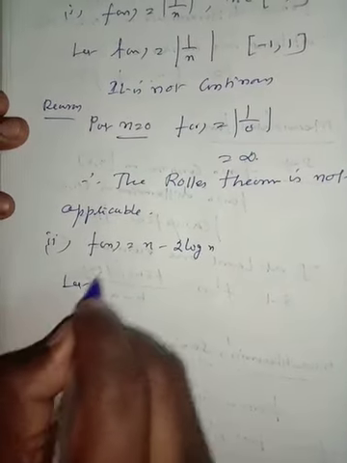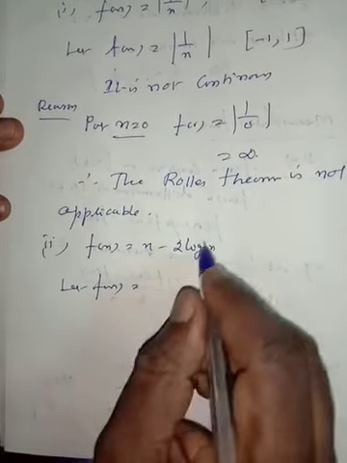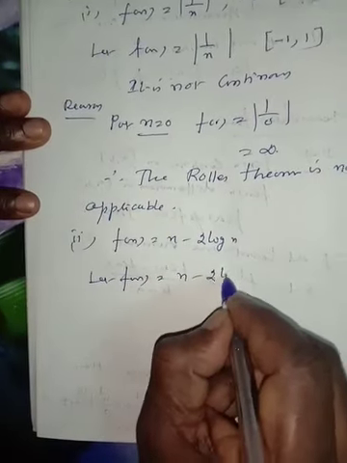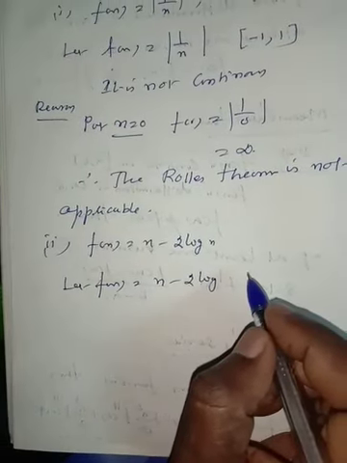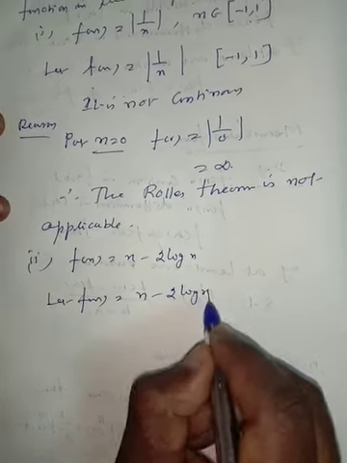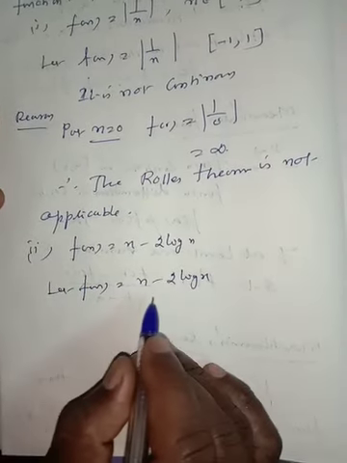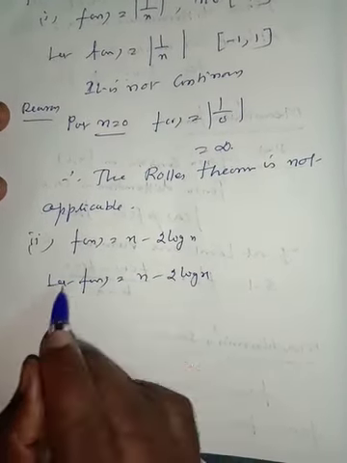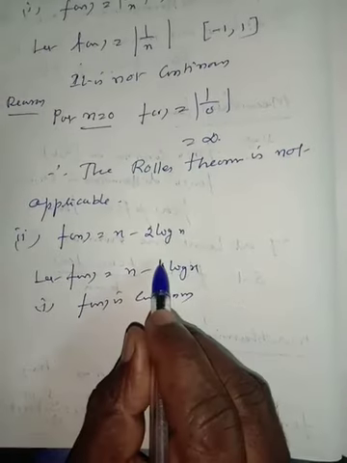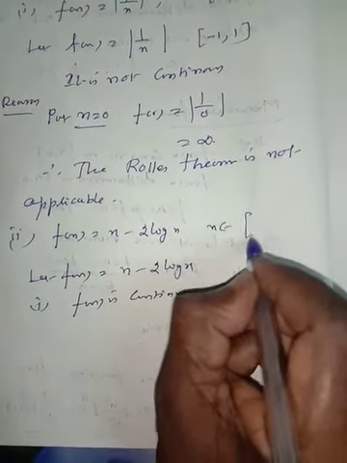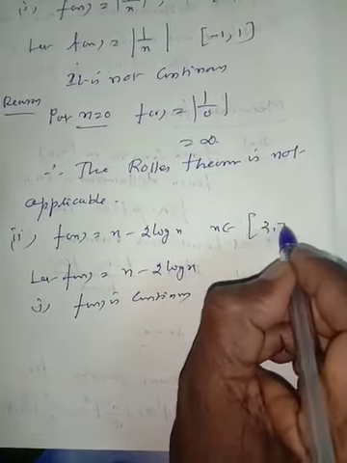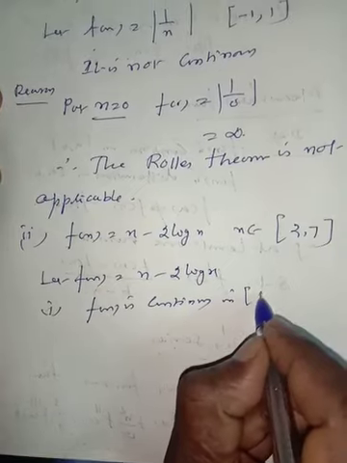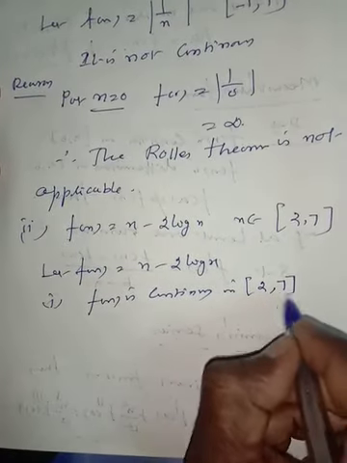Let f of x equal x minus 2 log x. f of x is continuous in the interval x belongs to [2, 7]. f of x is continuous in the closed interval 2 comma 7.